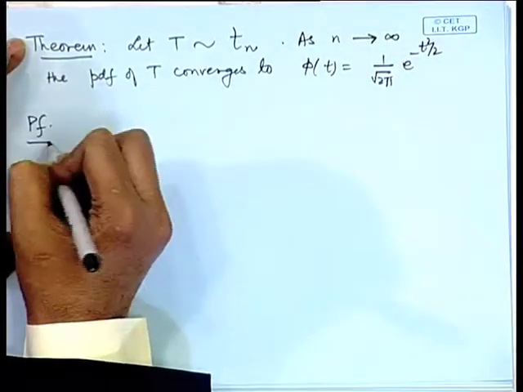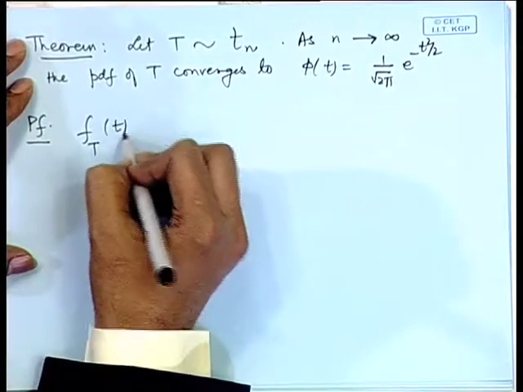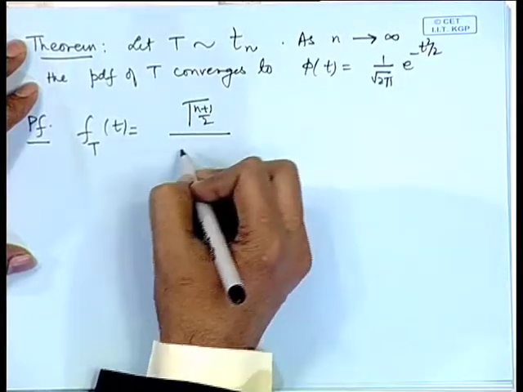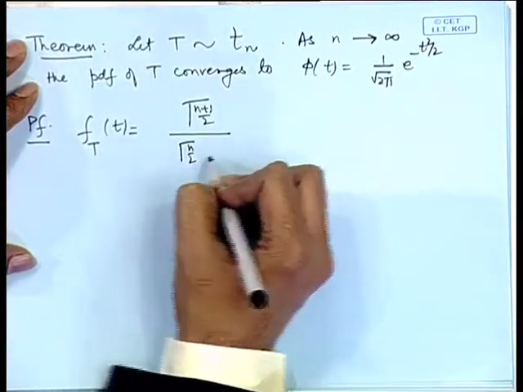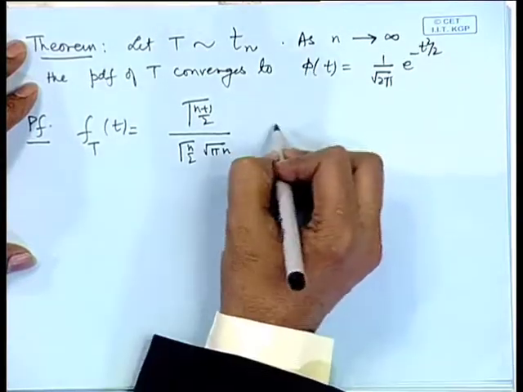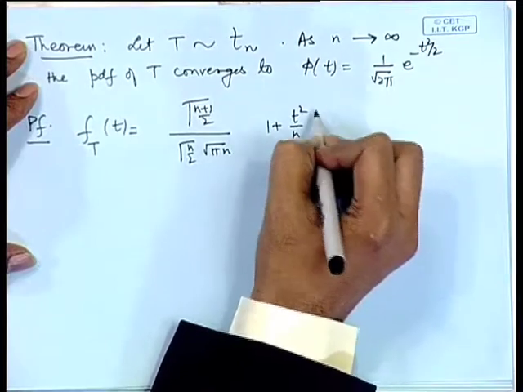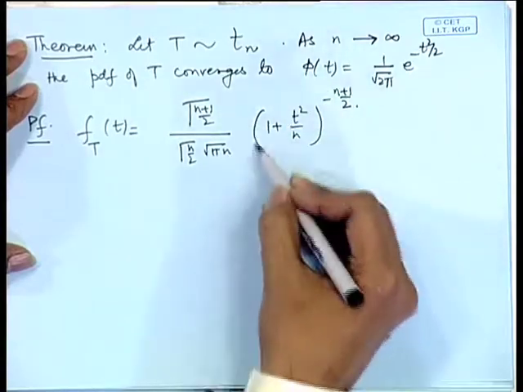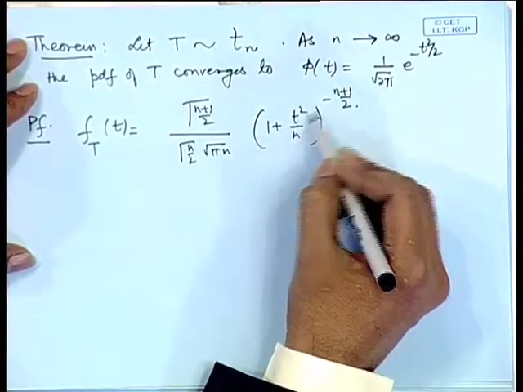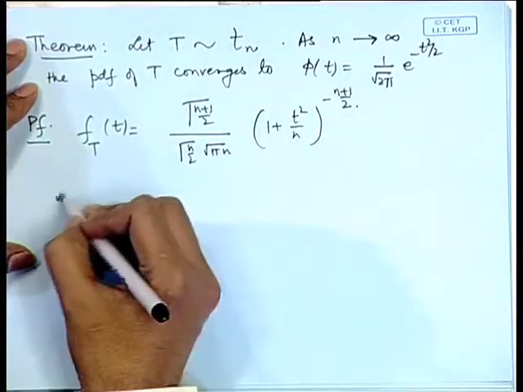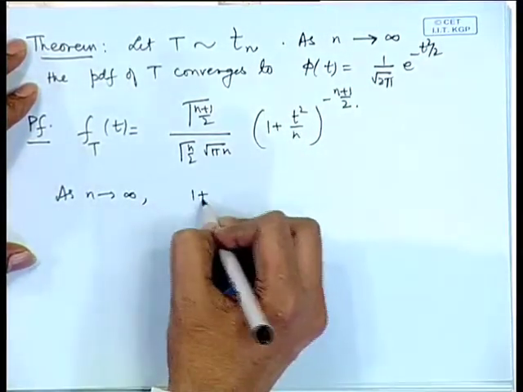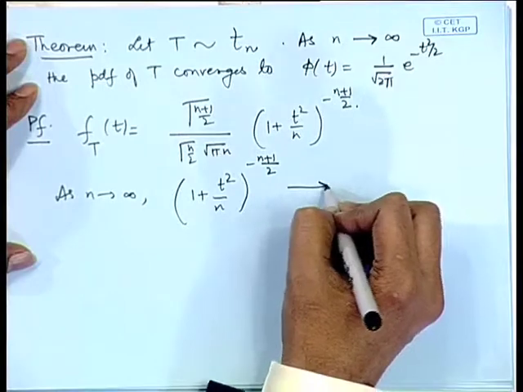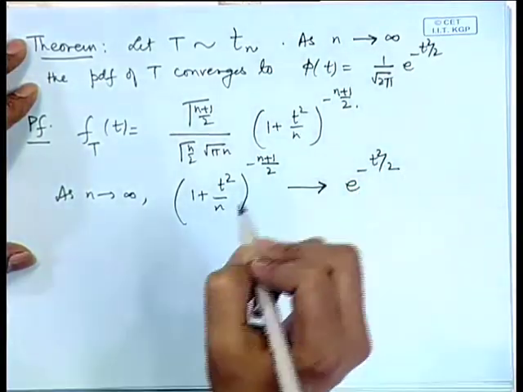To prove this, let us write down the density function of T as derived, that is gamma((n+1)/2) divided by gamma(n/2) root(pi n), and (1 + t^2/n) to the power minus (n+1)/2. Now, you observe this term as n tends to infinity converges to e to the power minus t^2/2. So, as n tends to infinity, (1 + t^2/n) to the power minus (n+1)/2 converges to e to the power minus t^2/2.